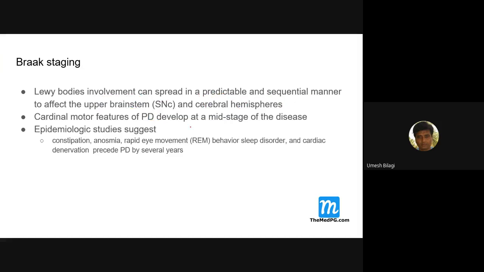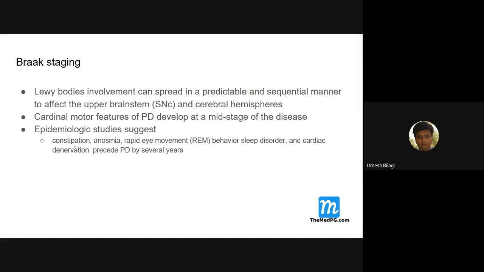The classical Parkinson's is a mid part of the stage evolution. It starts involving substantia nigra and spreads up to the cerebral hemisphere. When it reaches the cerebral hemisphere, patients develop dementia. When they are in this stage, they develop only Parkinson's disease.